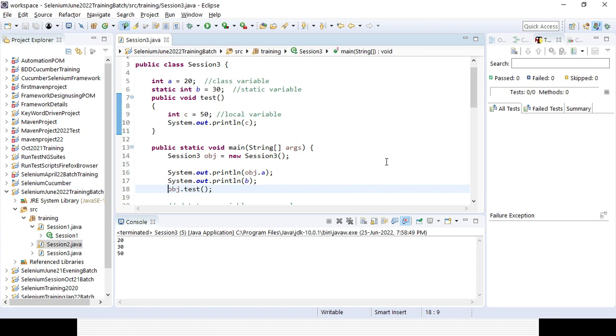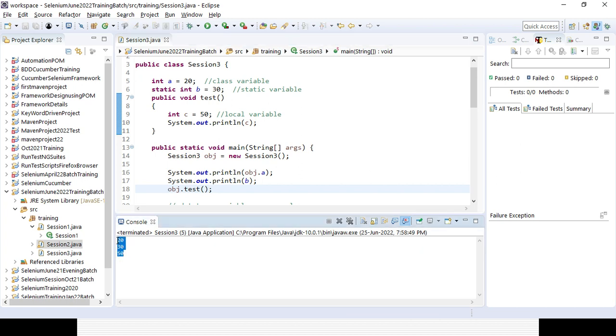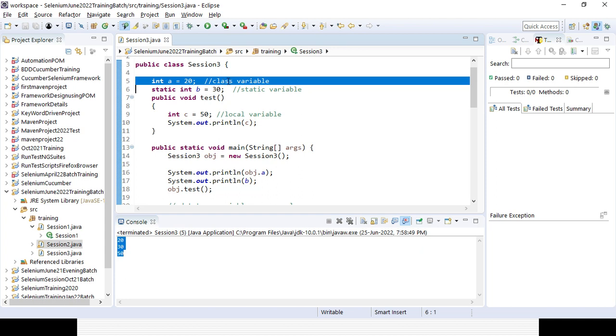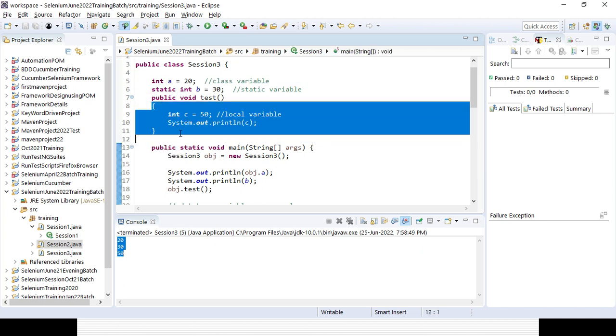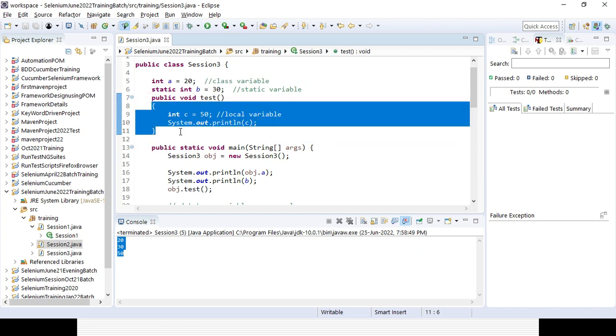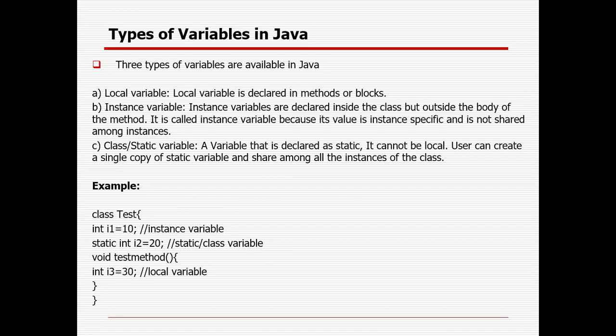In case you are defining something called static, it can be accessible in the main method without an object or instance created. So that is the reason it's called a static variable. And for a class variable, you need to create an object or instance of the class first, after that you can use it. But a local variable is only accessible in the local method. But you can call the method, right? After that maybe the variable can be accessible. So that is the important thing, guys.